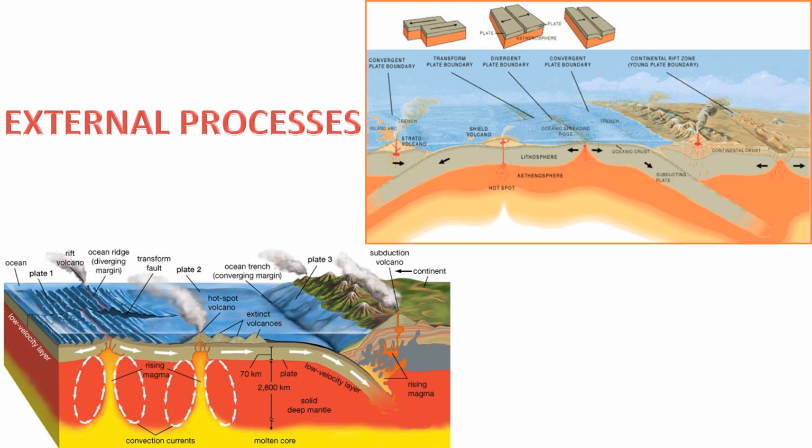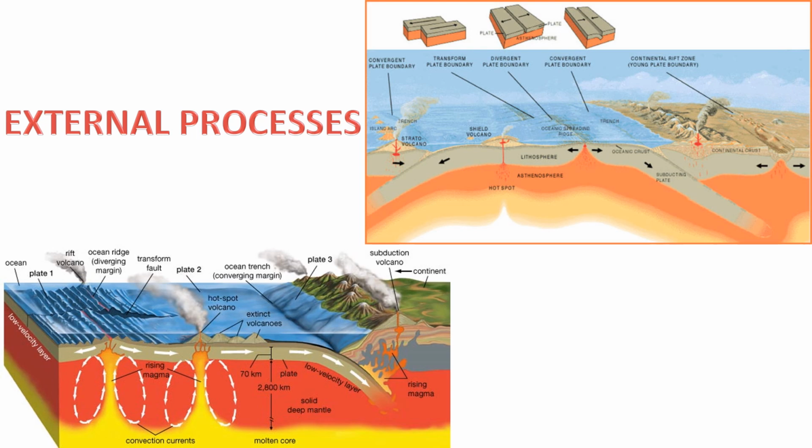This concept was proposed by Alfred Wegener and is a fundamental aspect of plate tectonics. Plate boundaries, interactions at plate boundaries, including divergent boundaries, where plates move away from each other, leading to the formation of new crust. This occurs at mid-ocean ridges. Convergent boundaries, where plates collide, and one may be forced beneath the other in a process called subduction. This can result in mountain formation and volcanic activity. Transform boundaries, where plates slide past each other horizontally, causing earthquakes along faults.